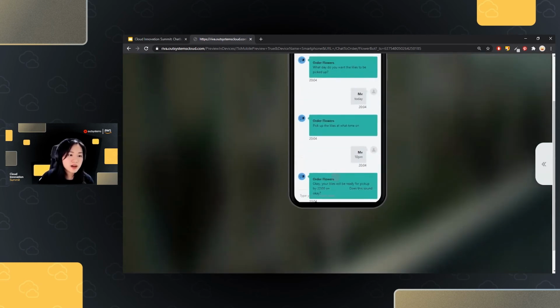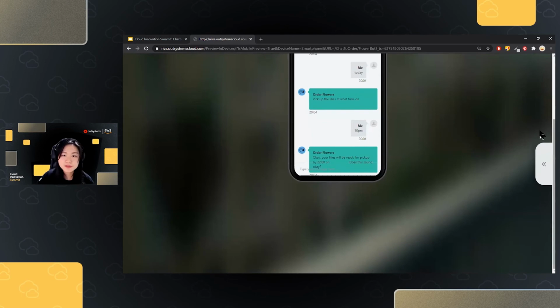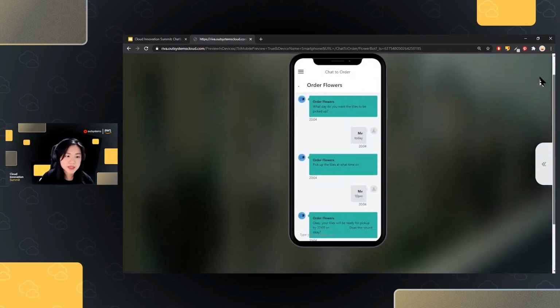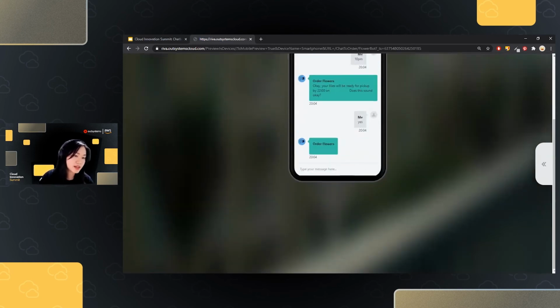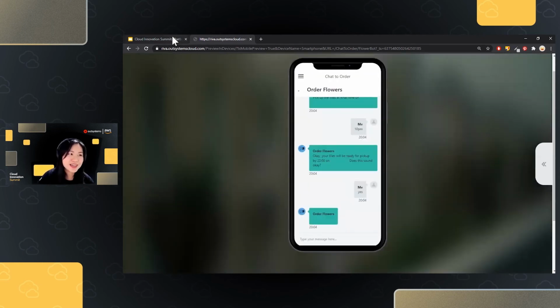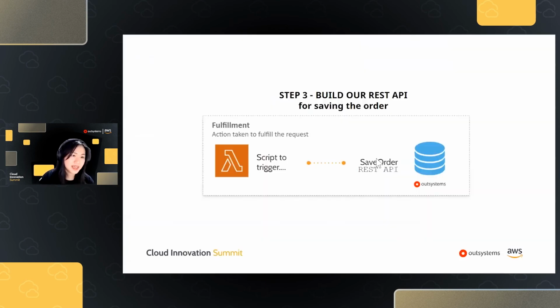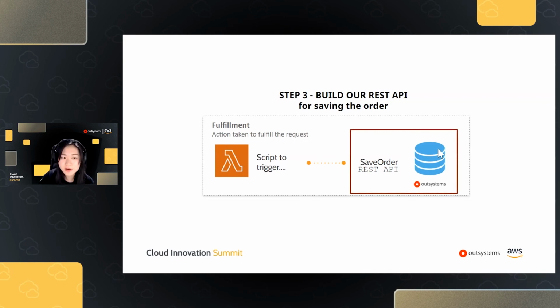Okay, so now we're not doing anything after the fulfillment of my entire conversation. So after I confirm, this is simply gonna tell me nothing because we're not doing anything yet. So the next step that we want to do here is to build our REST APIs for our fulfillment. To fulfill this order, we first want to create a database table to save our flower orders and create a REST API to expose a save order method so that our chatbot could call that method.